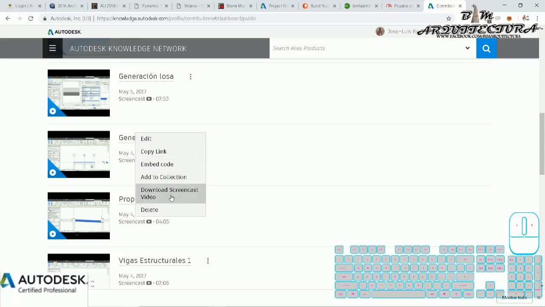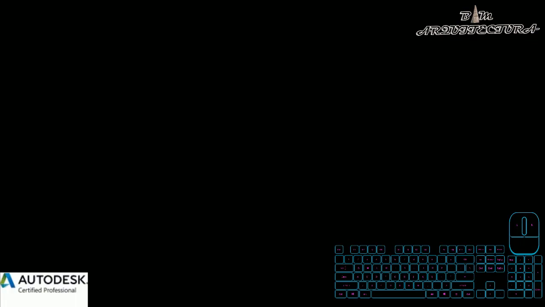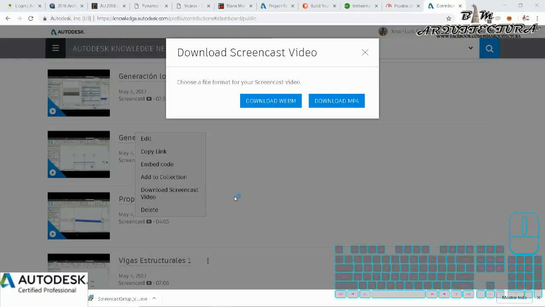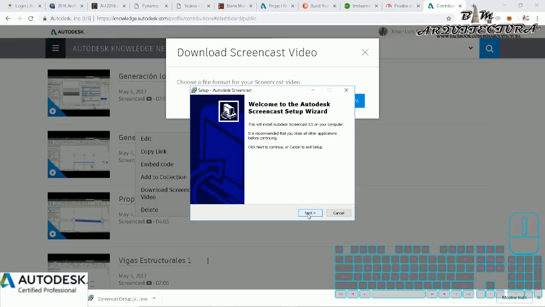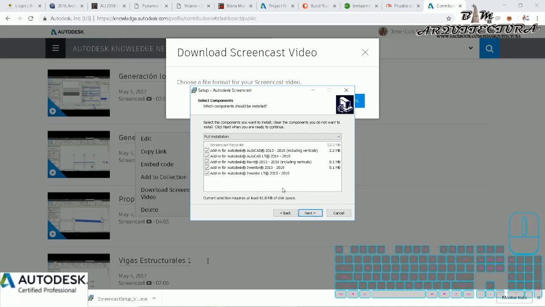You only click on download, choose the video, and you need to click on the element that you want to download. For example, I'd like to install. If you see, it's pretty easy. The install of Autodesk Screencast.